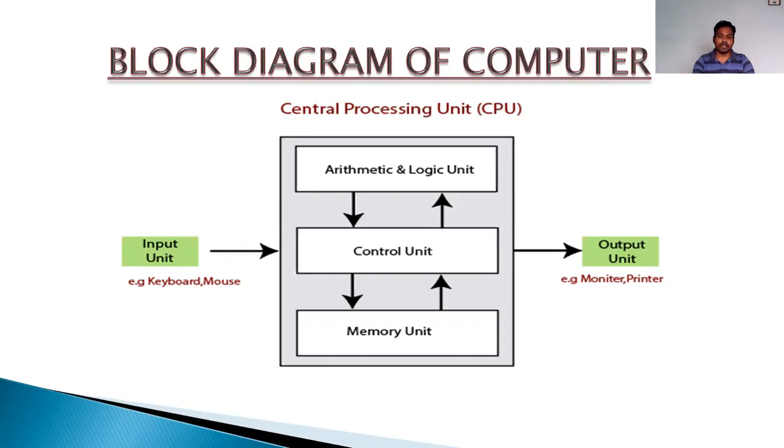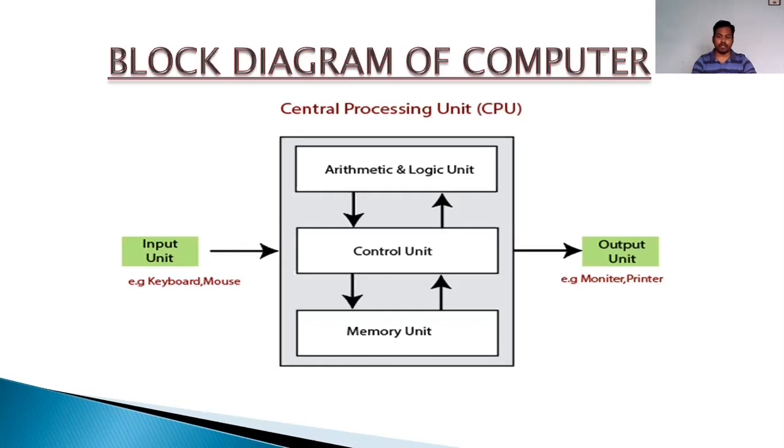Now, what is the ALU, the arithmetic logic unit? In this partition you can see the arithmetic logic unit. It is the unit of the CPU which is responsible for every arithmetic and logical calculation, right? Addition, subtraction, multiplication, division, all these are arithmetic calculations.